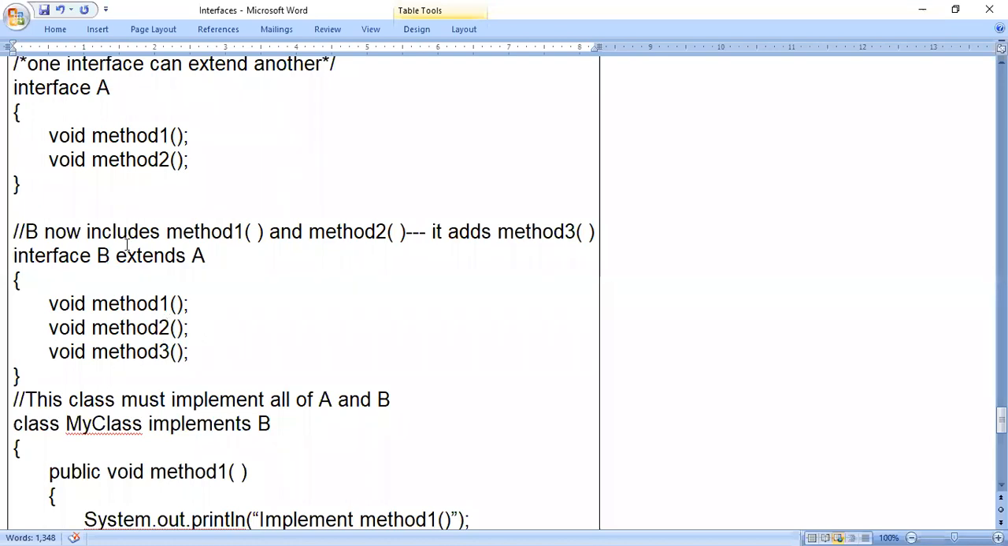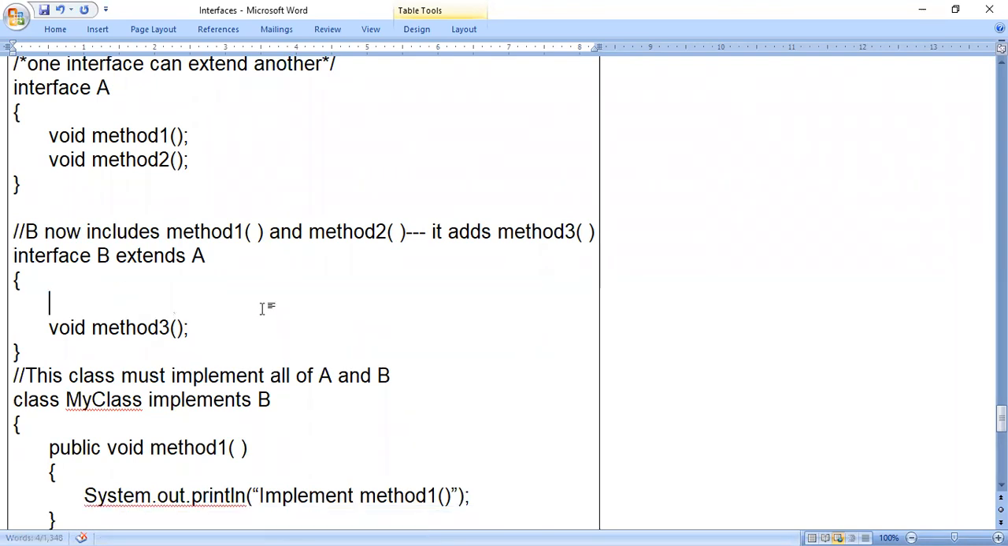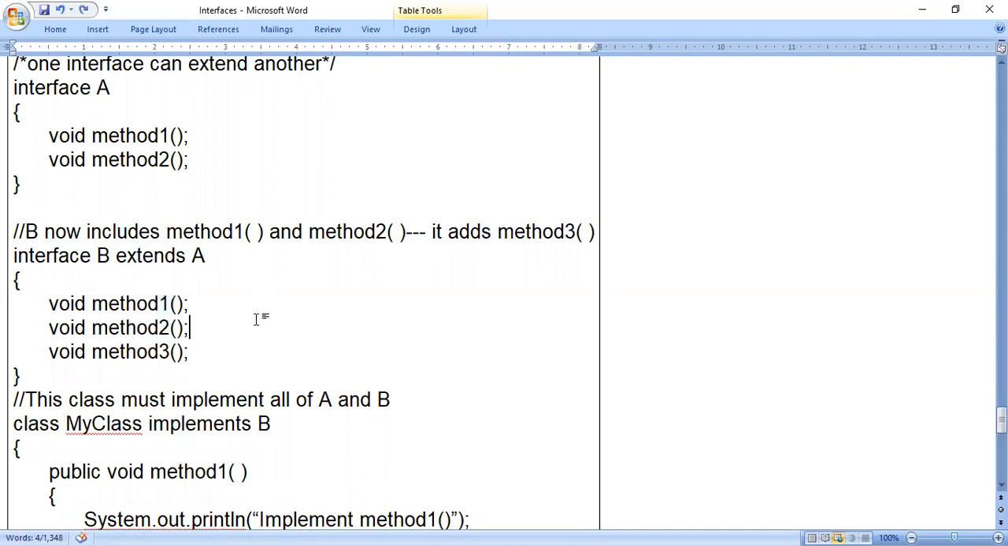So there is only a comment: B now includes method 1 and method 2. It adds method 3 also. That means method 3 belongs only to interface B, but we will get method 1 and method 2 from interface A. So just for understanding purposes, when you try to understand the programs, you can write rough work in any way as per your comfort. But while writing a program and while executing, actually these two methods will not come here. Directly we have to understand like that. So now in interface B, we have 3 methods: method 1, method 2, method 3.